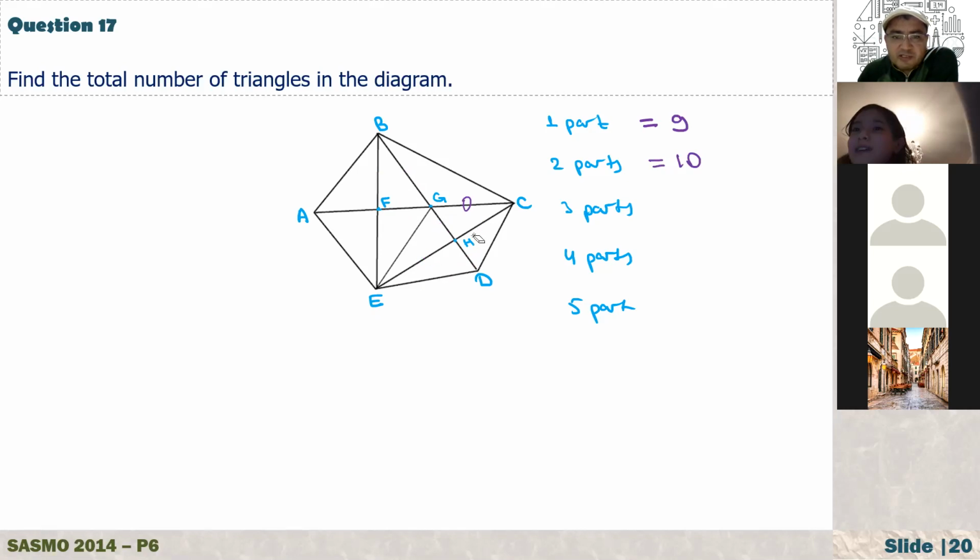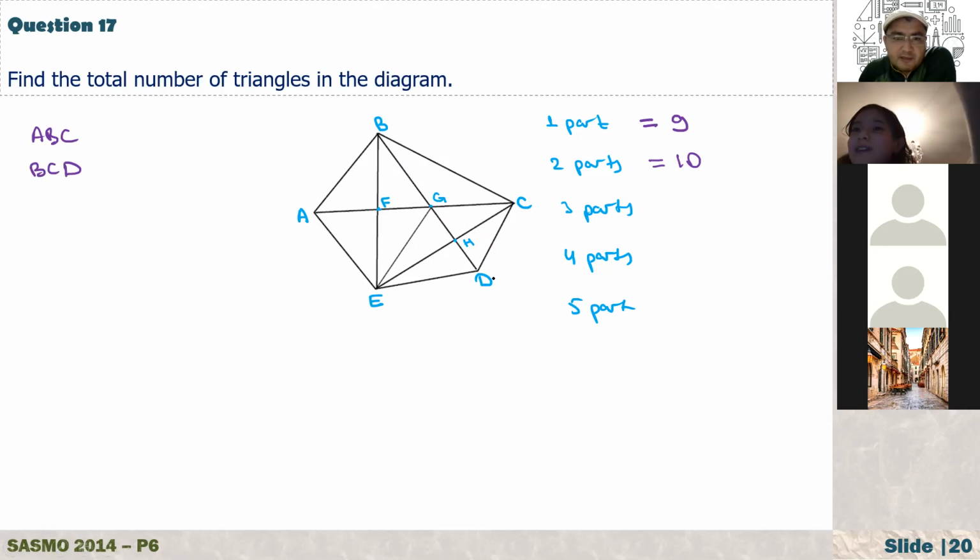So now how about 3 parts? 3 parts, actually 3 regions, right? If you look at this, for example, A, B, C, it is 1 because it contains these 3 regions. It is triangle ABC. And how about BCD? We have another one.